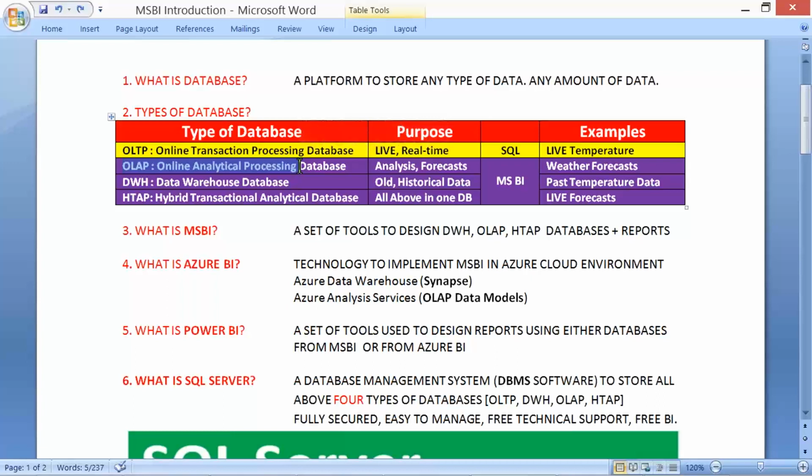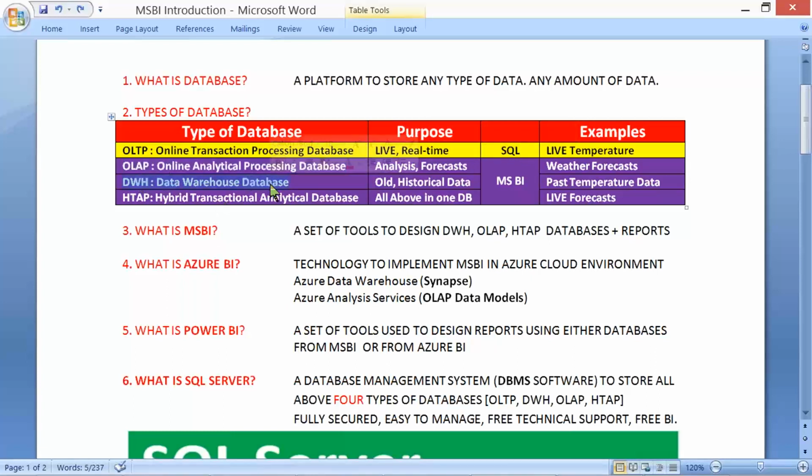Like for example, weather forecasts. In a live cricket match, OLTP, we see expected run rate, required run rate. On what basis do we get this ERR, the expected run rate? We say stock market speculations, right? We see, like for example, census, or before elections, we see probabilities, different surveys giving different results. On what basis? It's all the data analytics and forecasts, the power of OLAP databases.